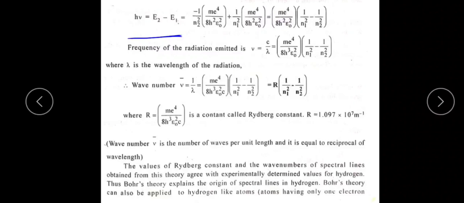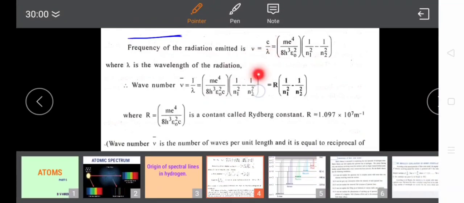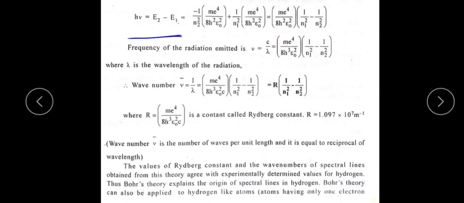Hence the above equation becomes: h nu divided by h, and already there is h square into h, which becomes h cube. Hence the above equation is nu is equal to c by lambda, which is the general formula, and that is equal to m e raised to 4 by 8 h cube epsilon naught square, and the remaining terms as they are, where lambda is the wavelength of emitted radiation.